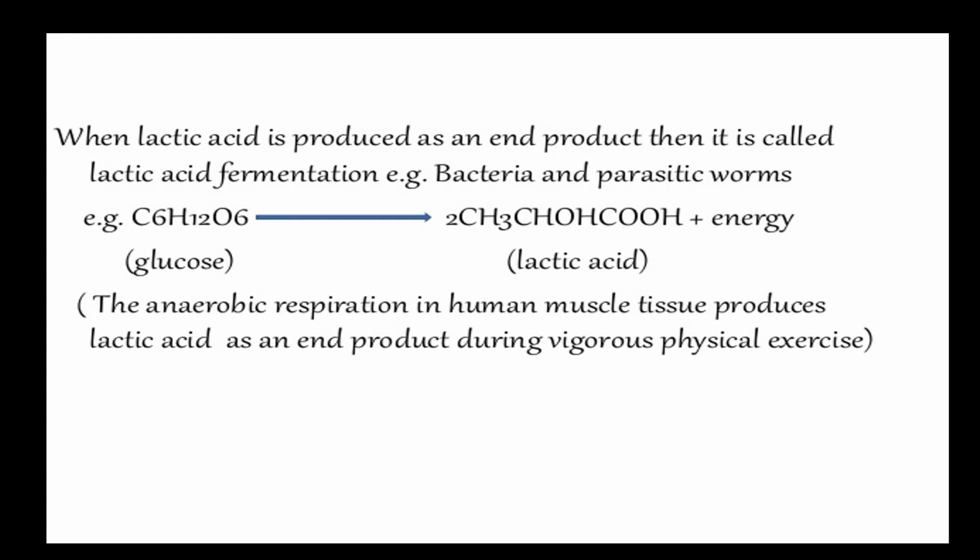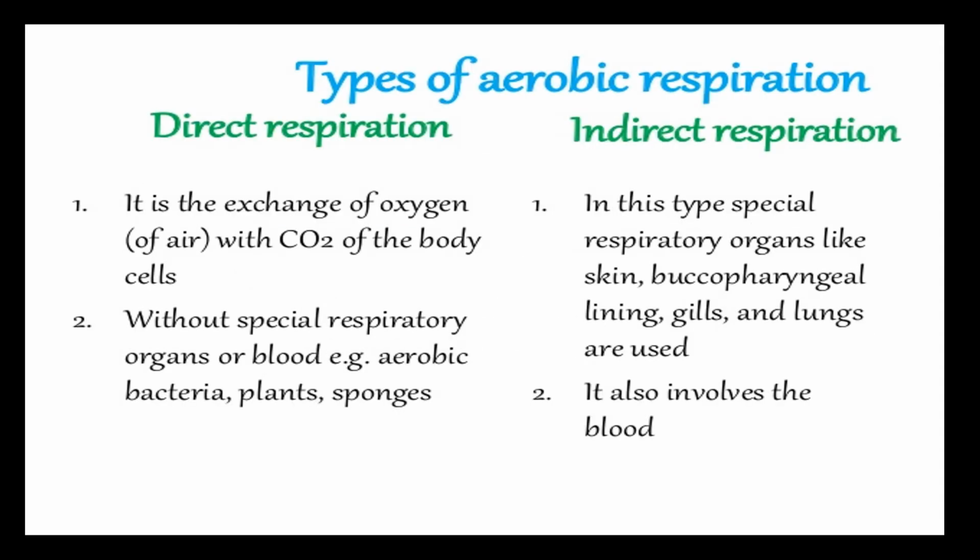So this occurs in the bacteria as well as parasitic worms and in the human skeletal muscles at the time of vigorous physical exercise. The types of aerobic respiration are direct respiration and indirect respiration. Direct respiration occurs in the exchange of oxygen with carbon dioxide in the cells. And here it does not include any respiratory organs and their transportation occurs by simple diffusion.